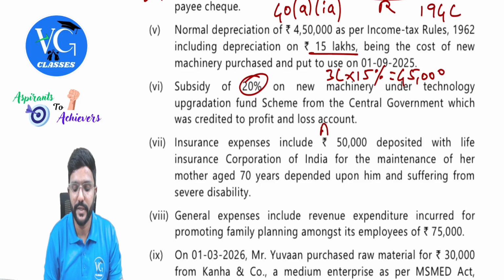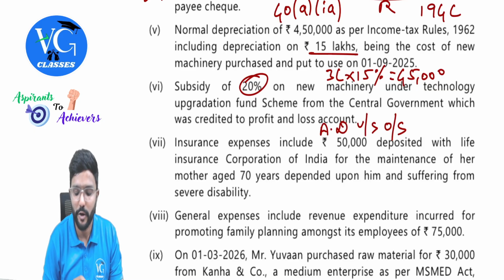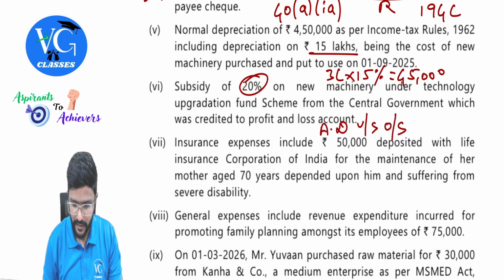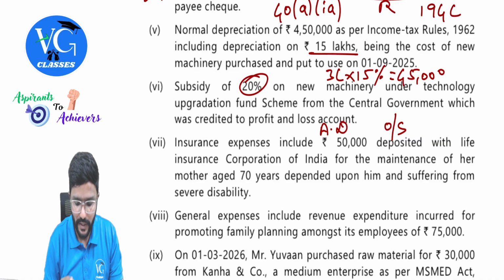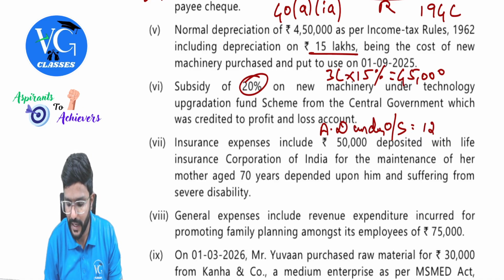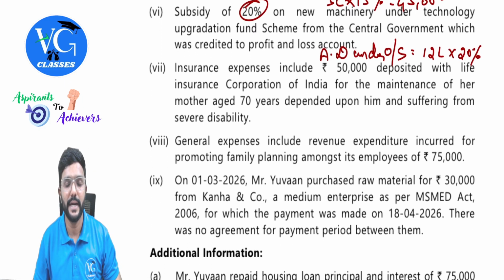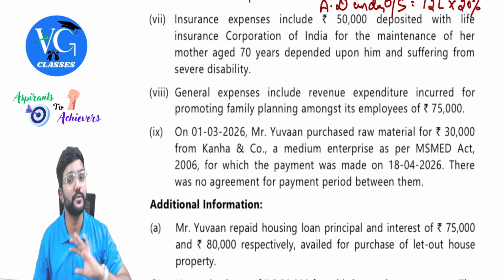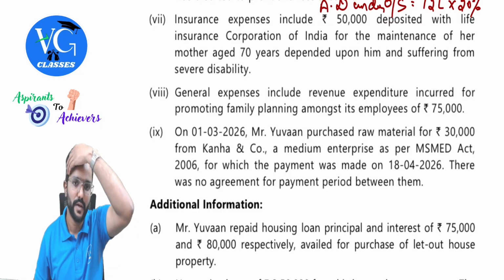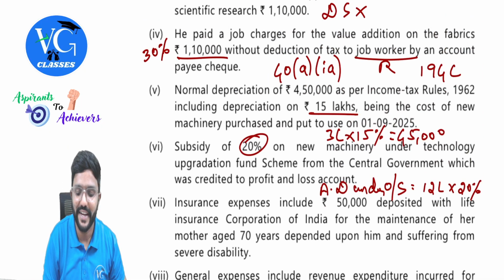Then additional depreciation we should calculate only under the optional scheme. How much is that? 12 lakh into 20%. Don't take it on 15 lakh, guys. And here the asset is put to use for more than 180 days, so full depreciation. Interesting adjustment. These two are tricky, guys.